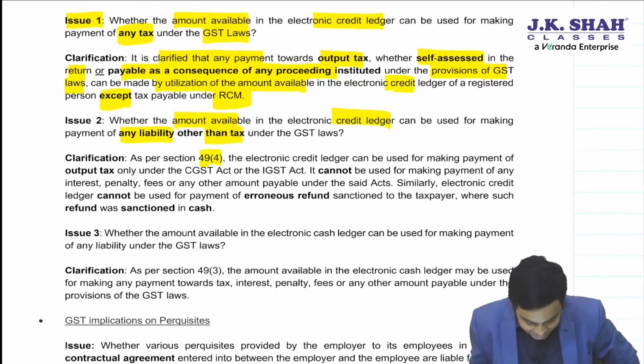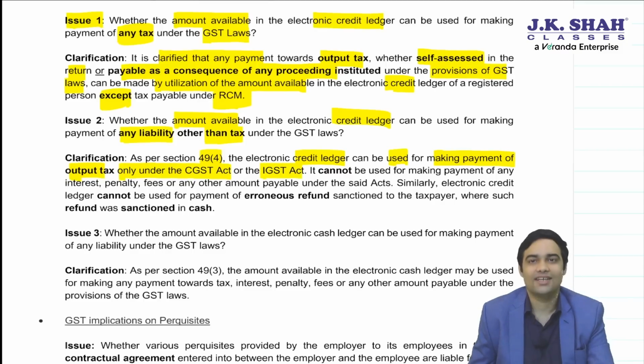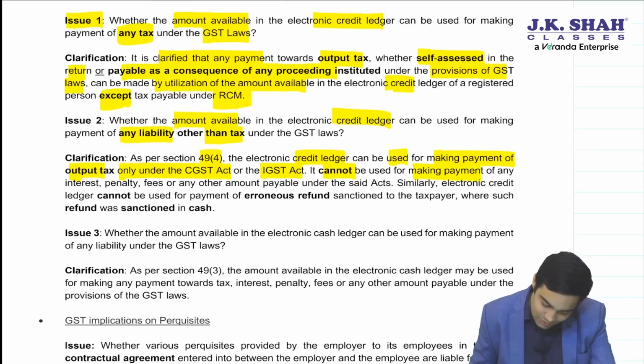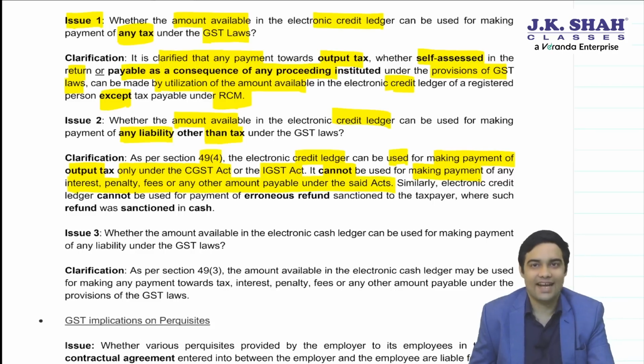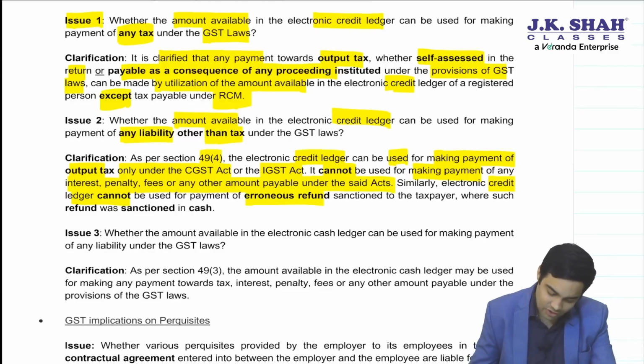As per section 49(4), e-credit ledger can be used for making payment of output tax only under CGST Act or IGST Act. It cannot be used for making payment of interest, penalty, fee or any other amount under the said acts. Similarly, e-credit cannot be used for payment of erroneous refund.